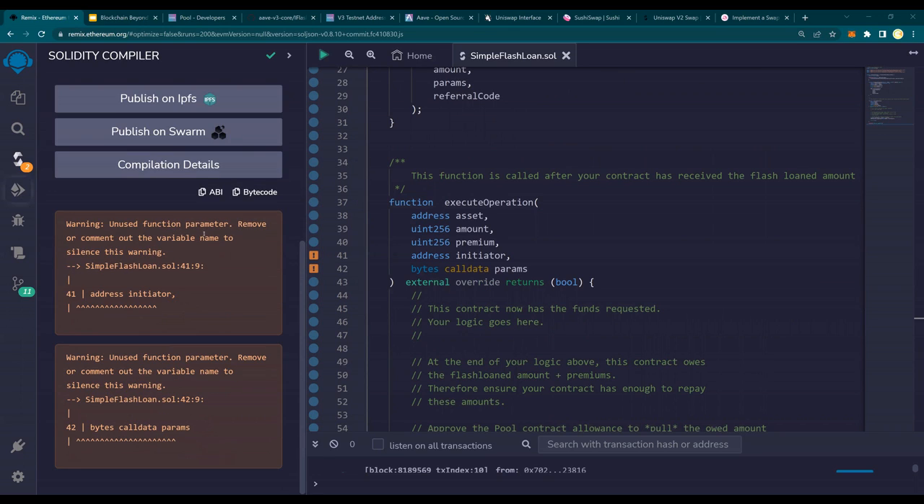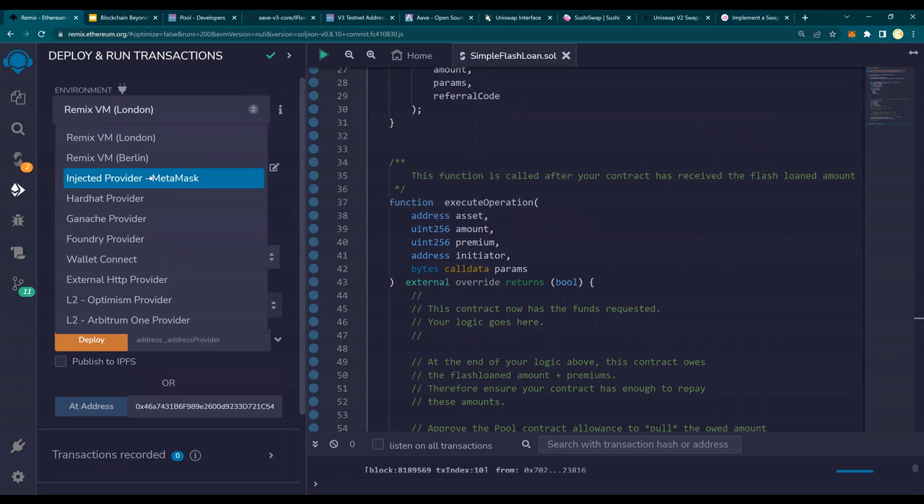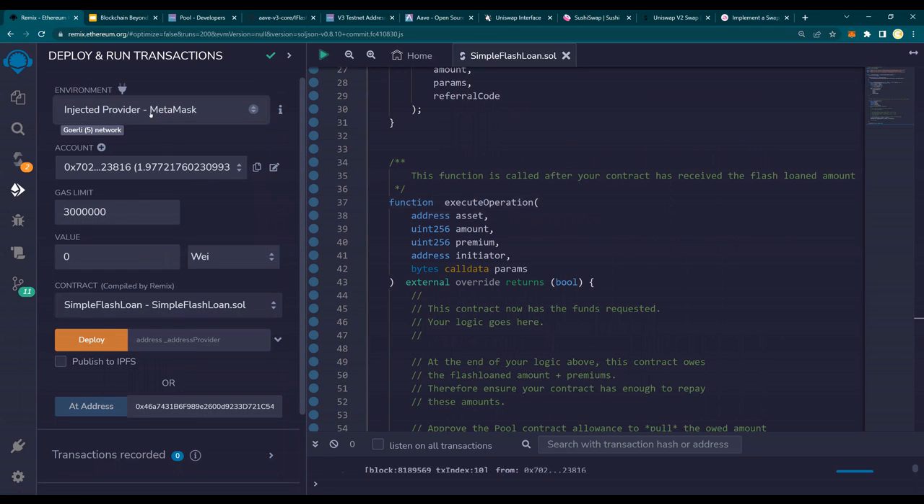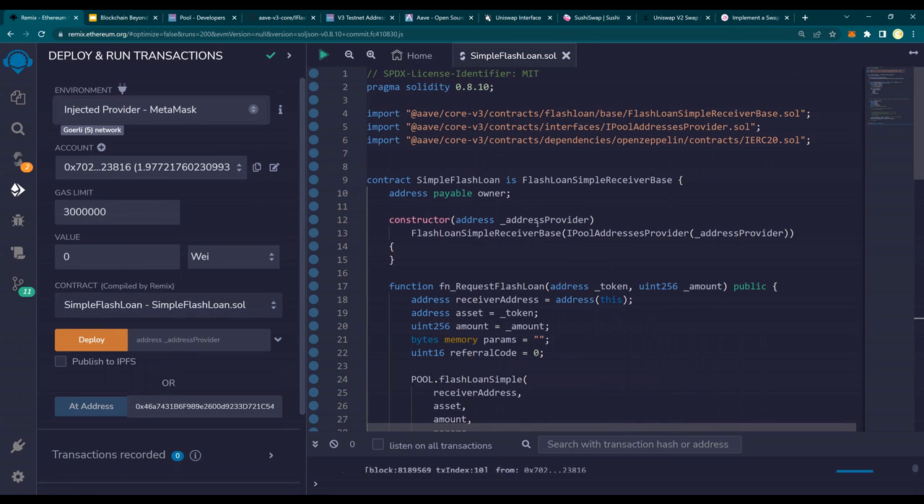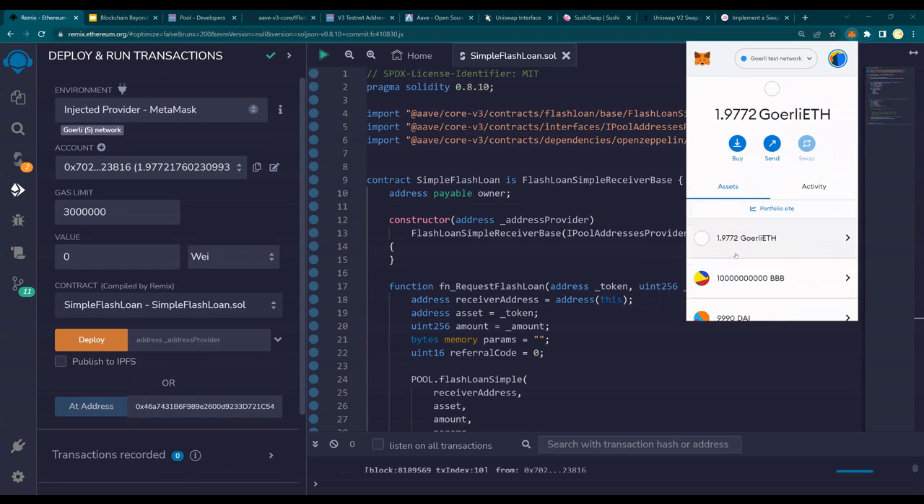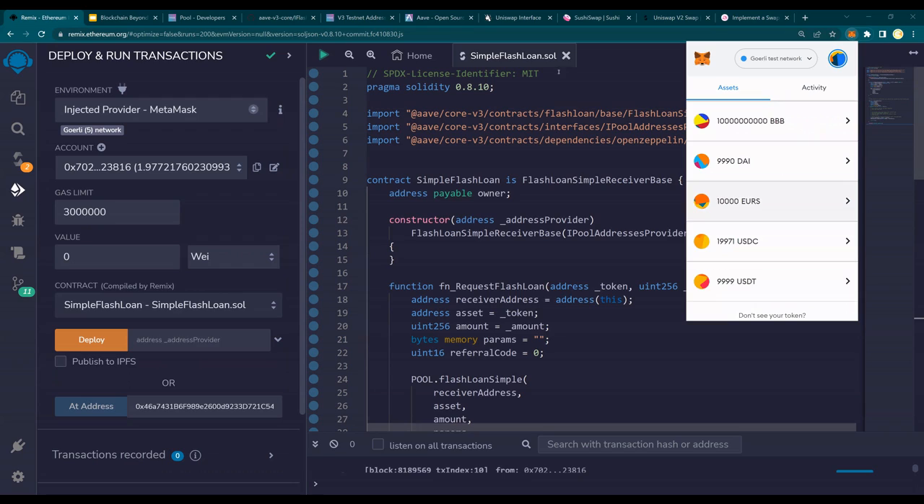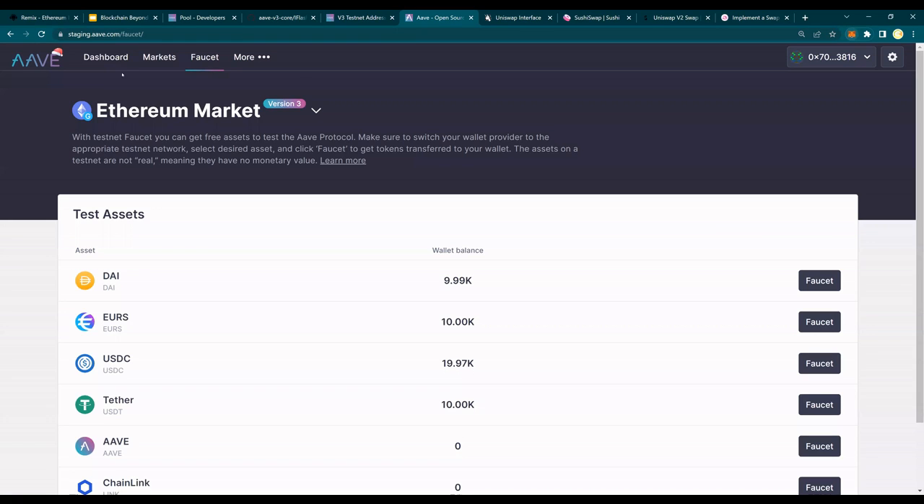Next is go to deploy and connect with MetaMask. The Remix VMs will not work, because all of these addresses that it's going to be asking for are for the Goerli test network. So I've connected my MetaMask, ending in 816, to the Goerli network right here, and make sure that you have USDC. If you do not have USDC, go to this faucet, staging.aave.